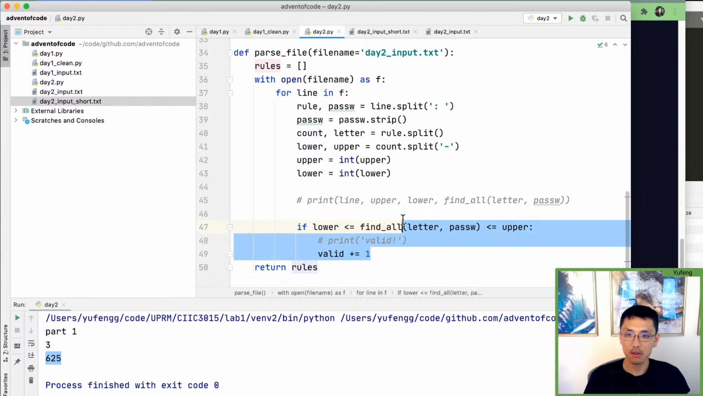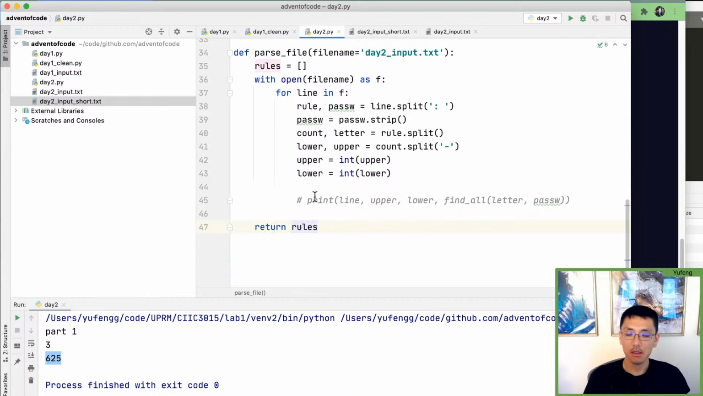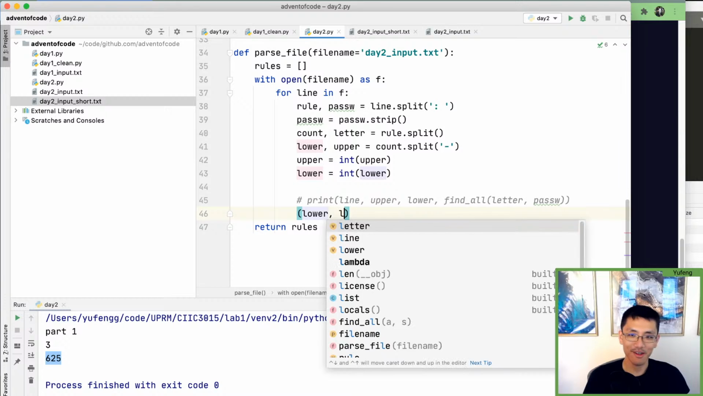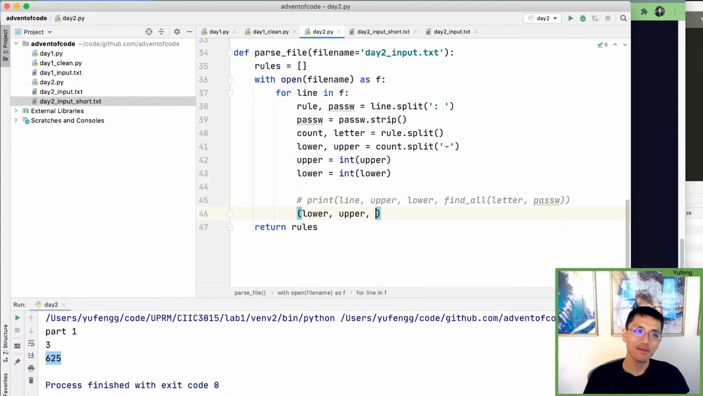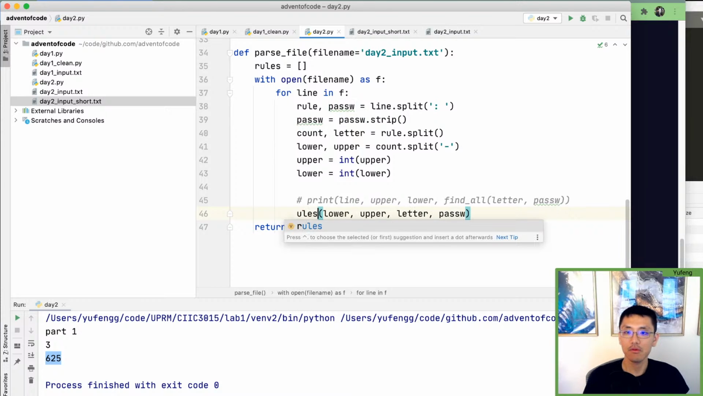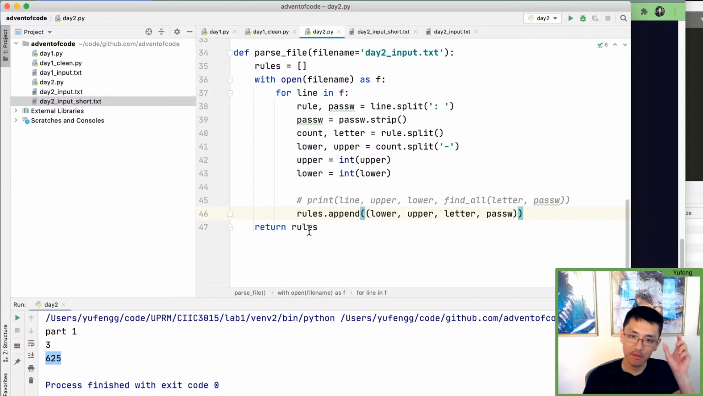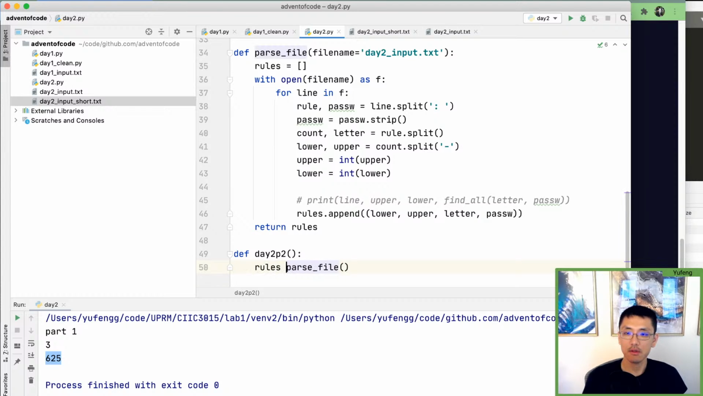Rules. This is gone, and what we want is a tuple that contains, we're going to get it right this time, lower first, upper, which really shouldn't be called that anymore, and then the letter and the password. So now that those have all been converted, it'll be nice. Rules dot append, and we need that double parentheses to insert a tuple into the list. Let's call parse file inside of day 2 part 2. Parse file, we're going to get the rules.